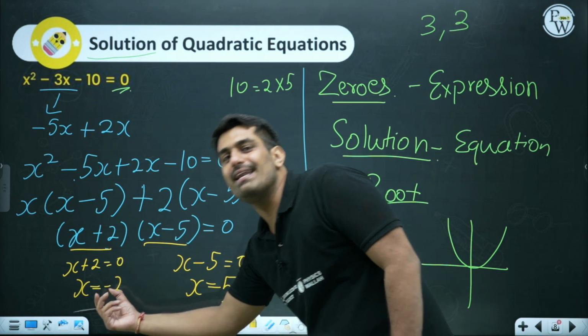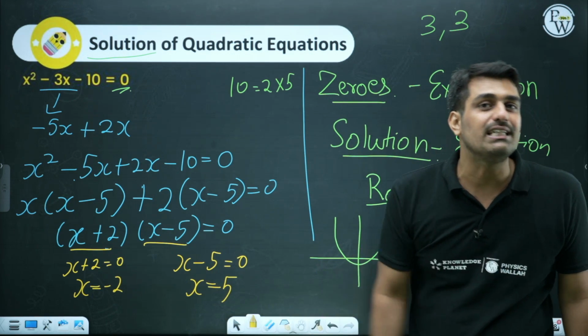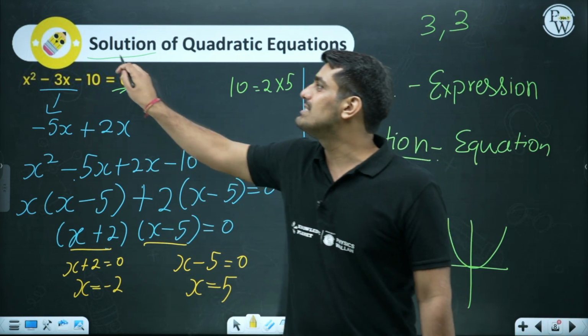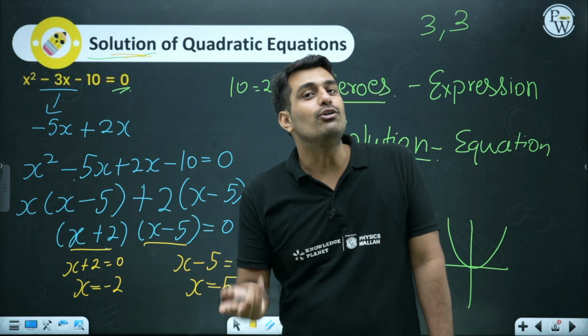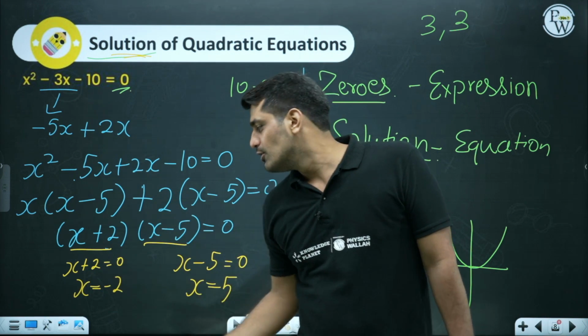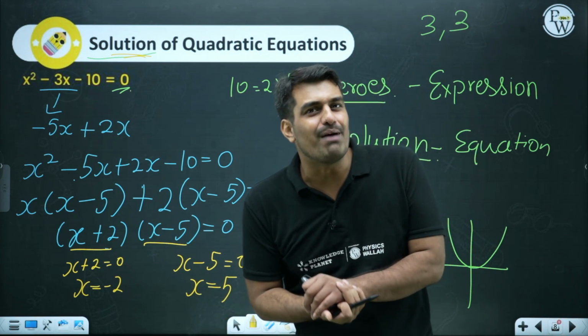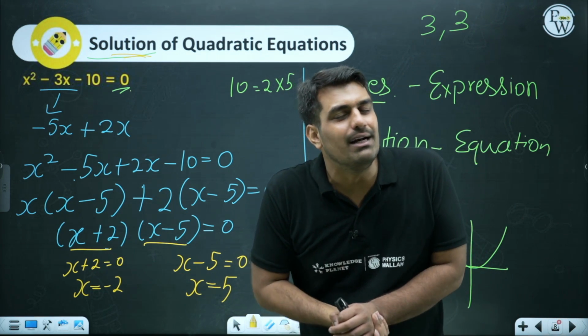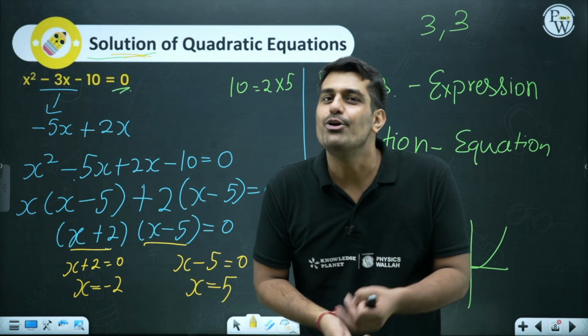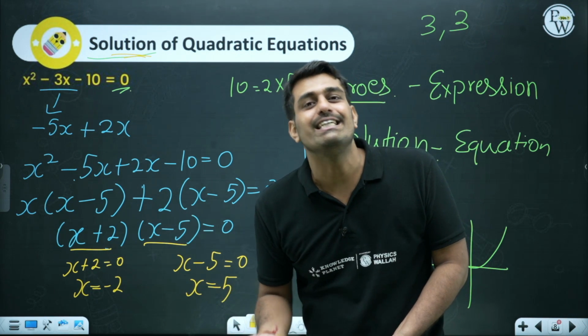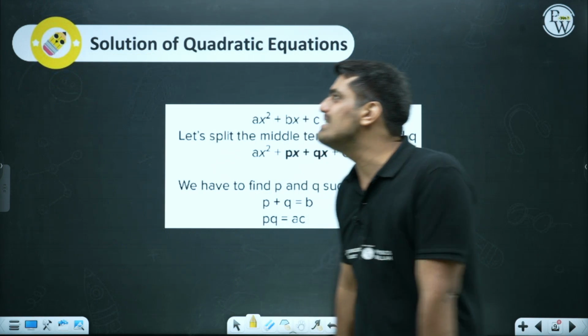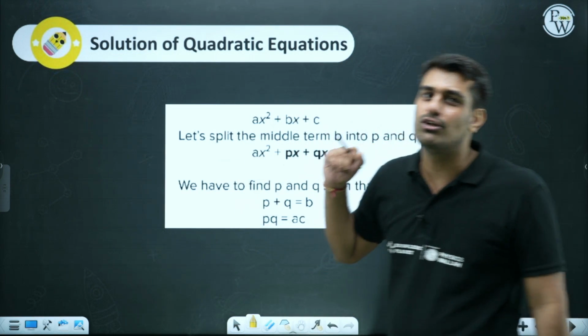One comes out to be negative, the other positive, and these are the roots, or I must say the solution, because the solutions this time are two different numbers. So the solution is minus 2 and 5. And how do we get the solution? We get the solution by splitting the middle term, which we already know. So now you can try on your own. We can move on to the next equation and check whether you understand the solutions of a quadratic equation or not.